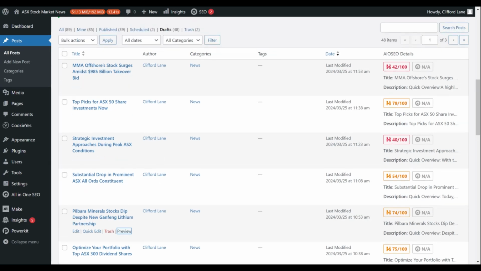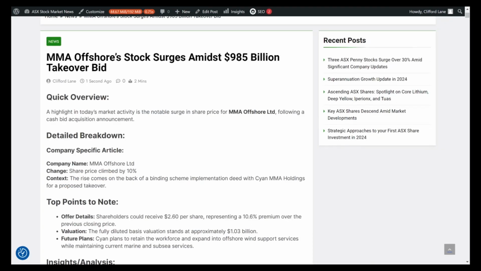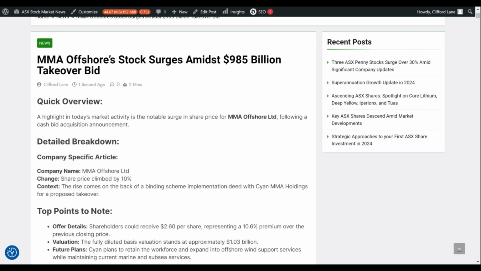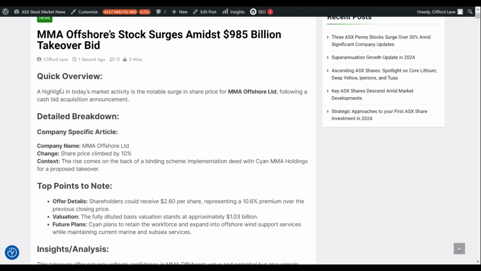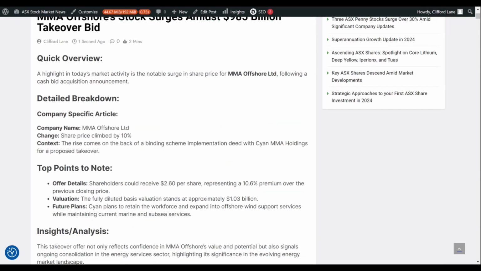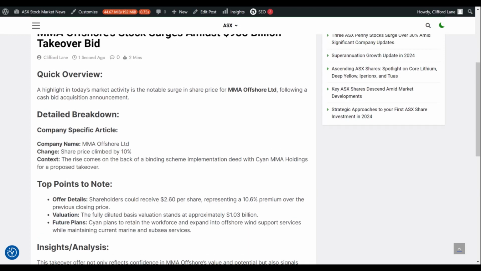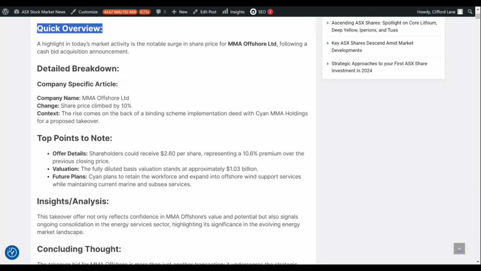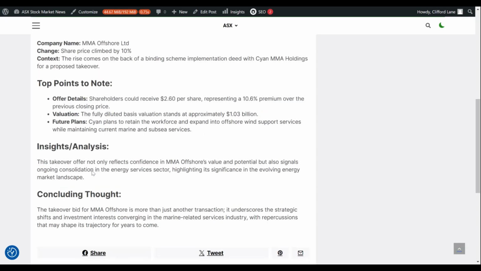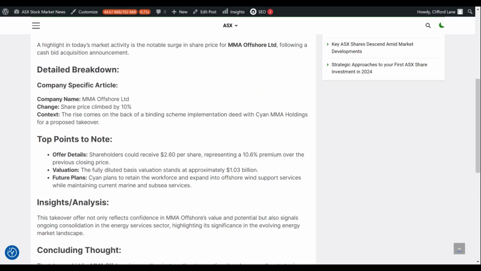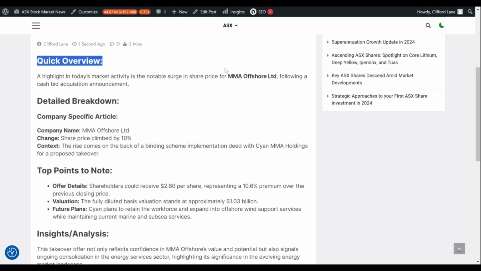So let's have a look at how some of these look. So here's one that was just recently put into the draft. Offshore stock surges. So this is the news, and the prompt that I fed ChatGPT was to use this structure for all of the news content pieces, which was to use a quick overview and a quick detailed breakdown, the top points, insight, and concluding thoughts, like a flexible structure for any kind of news article. So this is one of them that's come through.